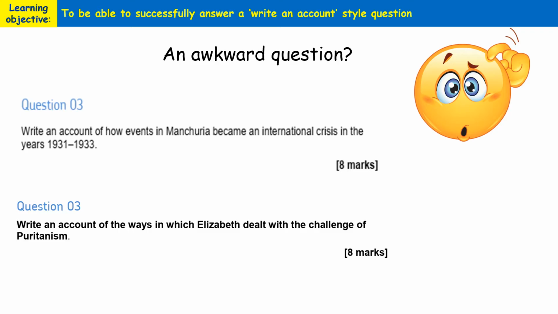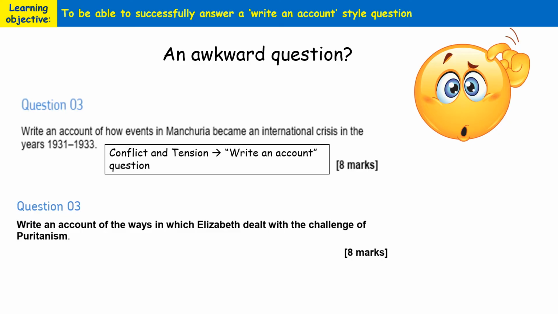For example, in the conflict and tension paper, usually you'll be given a specific period of time to write about. For example, here we've got a conflict and tension question on writing an account about how events in Manchuria became an international crisis in the years 1931 until 1933. So you're given a specific time frame to write within.